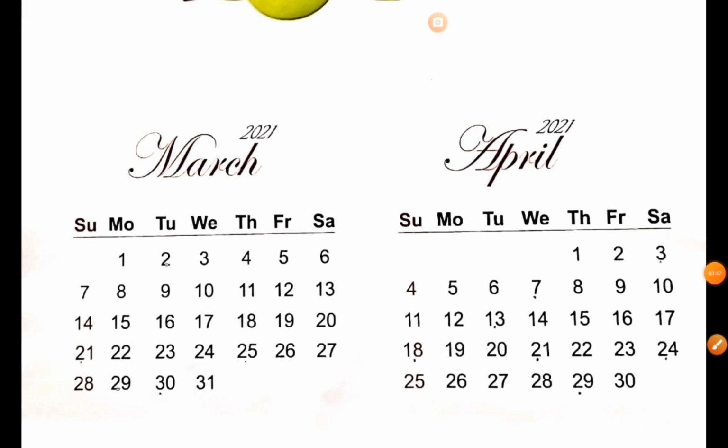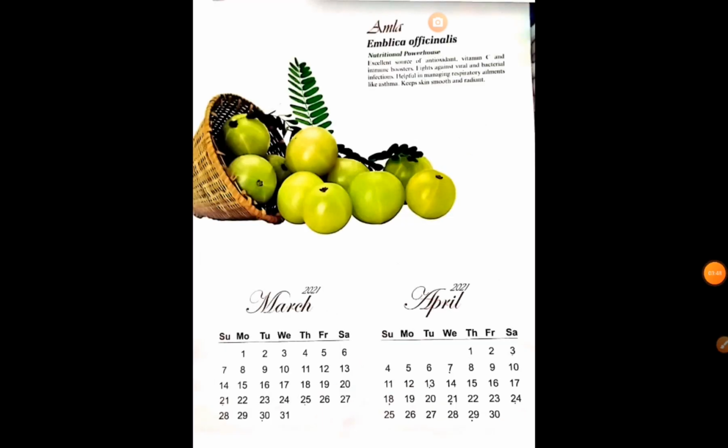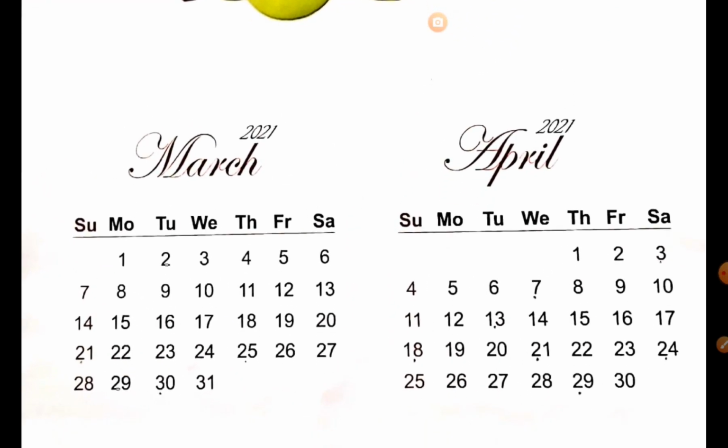Now let us see another pattern. Now we are moving to the second pattern. The second pattern is about a 3 by 3 grid. You can take any 3 by 3 grid from the calendar. If you take any 3 by 3 grid, what will happen? The sum of each pair is always twice the middle number.